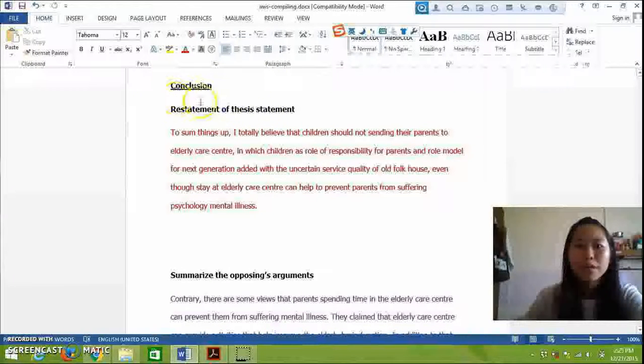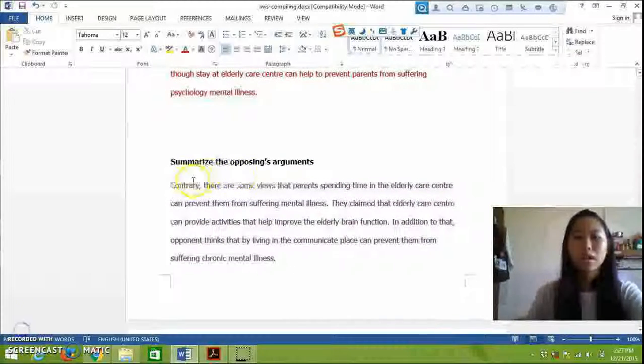Now I would like to present the conclusion. The first paragraph, which is highlighted in red, is the restatement of the thesis statement that summarizes the topic sentences. The second paragraph, which is highlighted in purple, summarizes the opposing arguments that support sending the elderly to the care center.